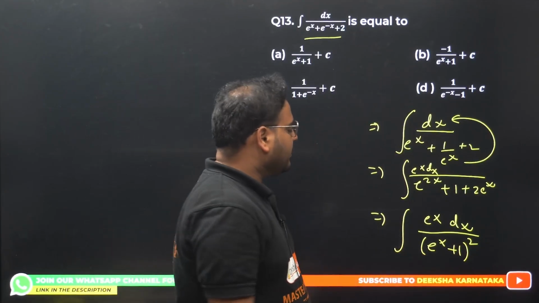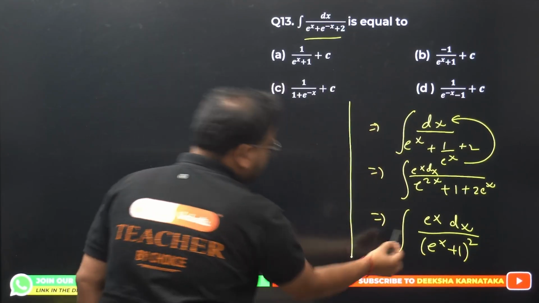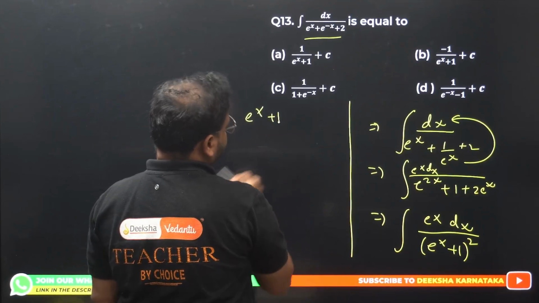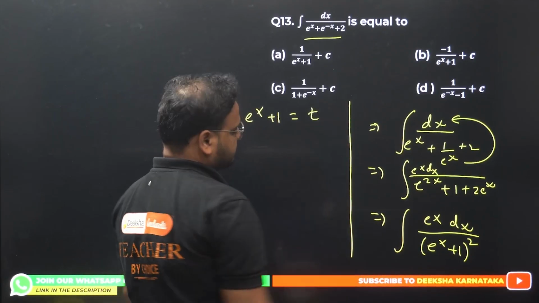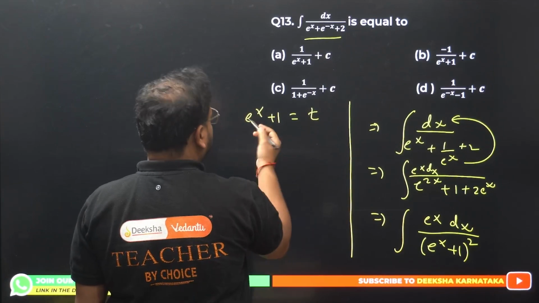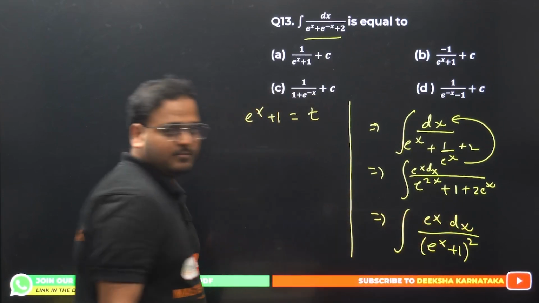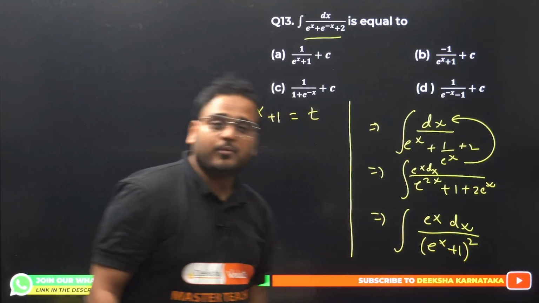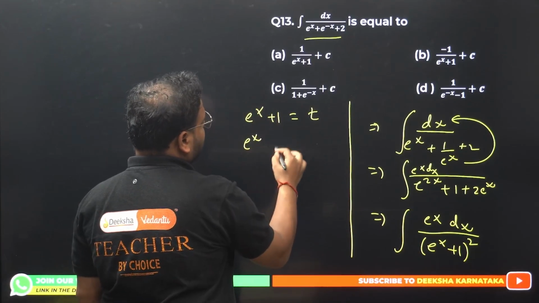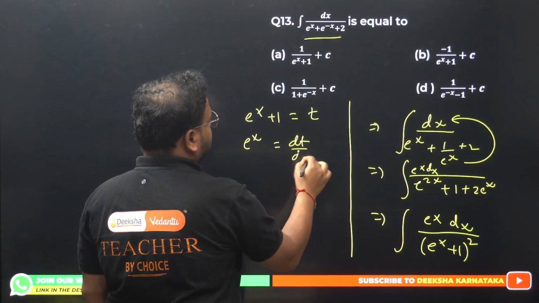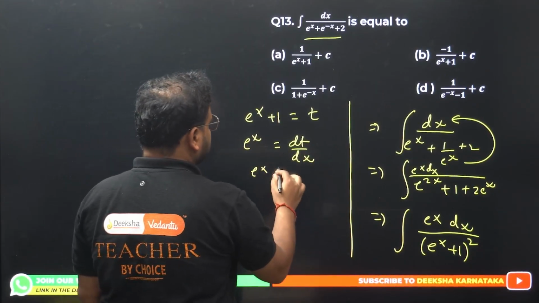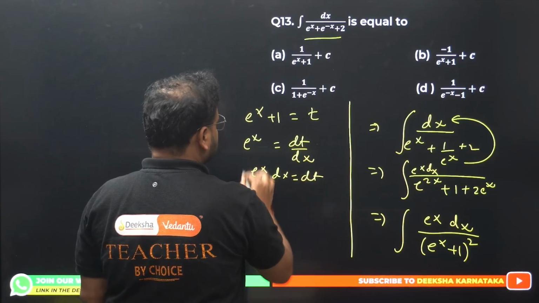Next step is substitution. Take e power x plus 1 equals t. Next step is to replace the dx, because the variable is changed now, so I have to do the derivative. This will be e power x only, and this will be 0. I get dt by dx. Put on this side, I get e power x dx equals dt.